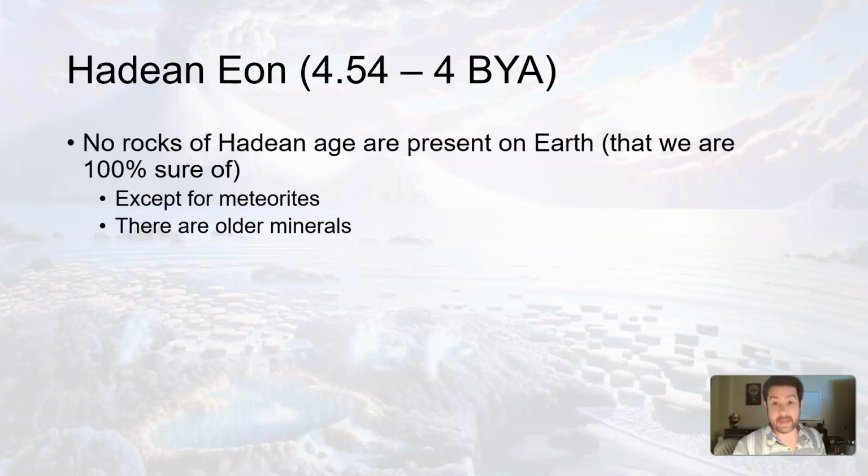So in the Hadean Eon, which was from the beginning of Earth to about 4 billion years ago, no rocks of Hadean age are present on Earth that we're 100% sure of, except for meteorites and some minerals. Again, due to plate tectonics, these things were recycled back into the Earth. So we don't have any rocks from this period that we know of. We have some minerals, different than rocks. We have meteorites, those came from space. But Earth rocks, we don't got much.